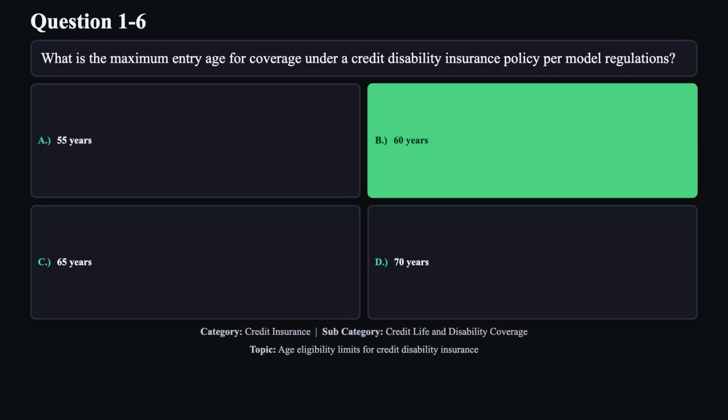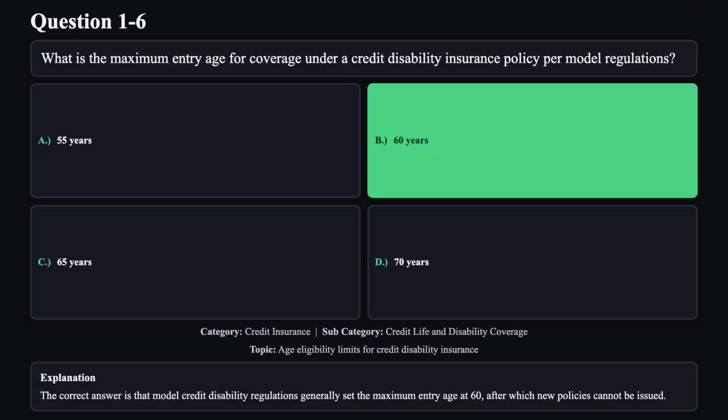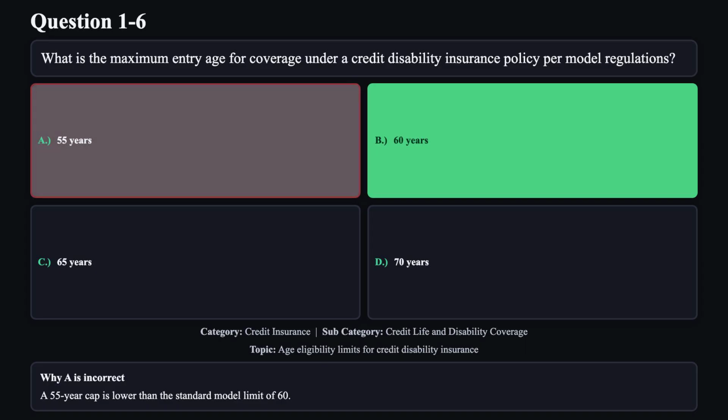The correct answer is B. The correct answer is that model credit disability regulations generally set the maximum entry age at 60, after which new policies cannot be issued. Reason A is not correct. A 55-year cap is lower than the standard model limit of 60.